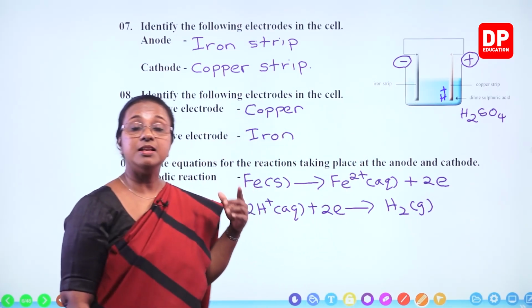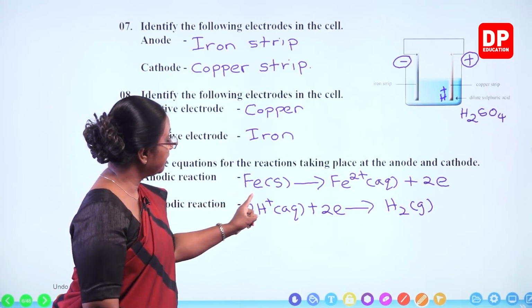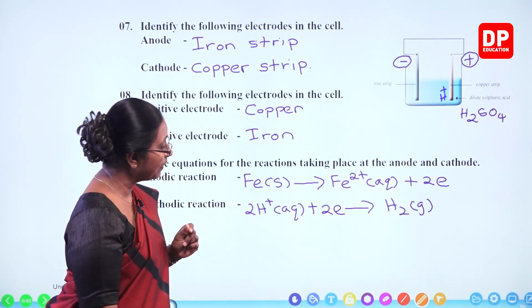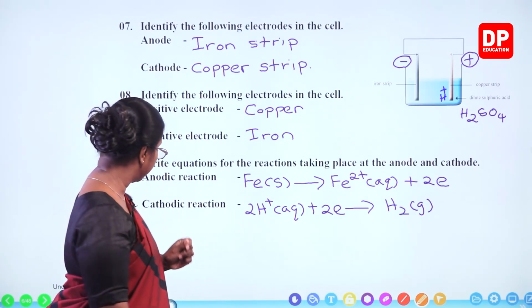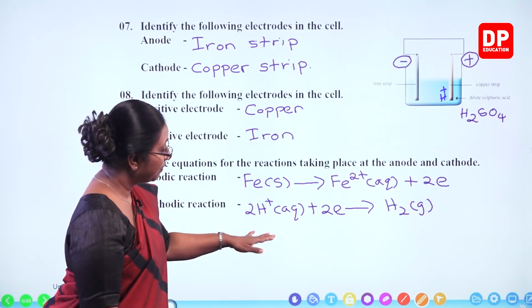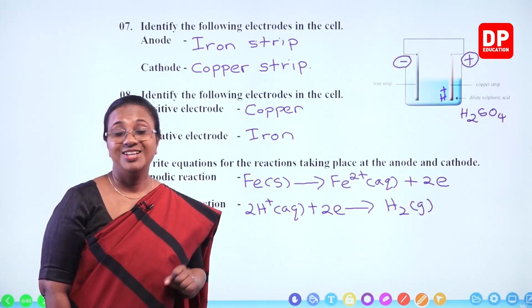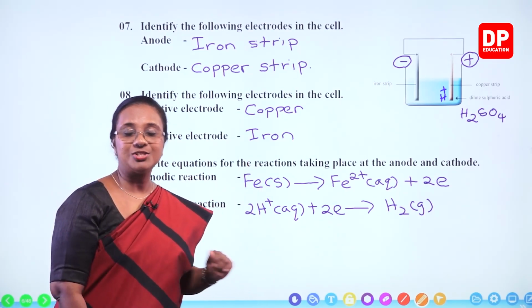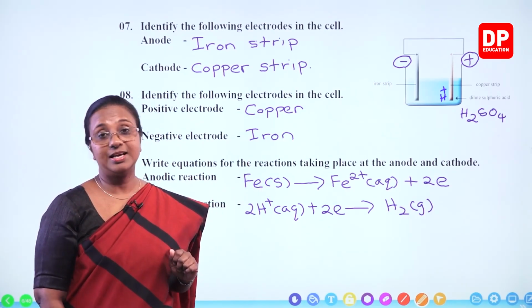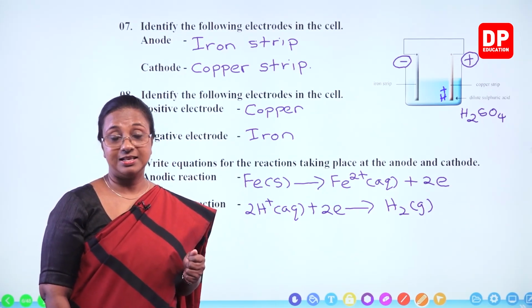So because of that, it becomes negatively charged. The anodic reaction is Fe solid becoming Fe2+ aqueous, losing 2 electrons. And the cathodic reaction, 2H+ aqueous plus 2 electrons giving rise to H2 gas. So I am sure, students, you all also have answered these questions correctly. So with that, I will move on to the next slide.